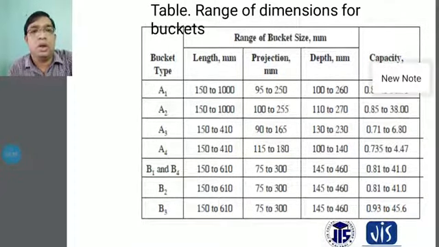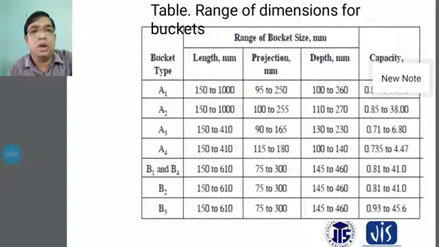And B3 will be considered for large lumps and extra-large capacity, so the B3 type of bucket is used. And another one is B4, that means inclined elevator type of applications, so the B4 is that type of bucket.